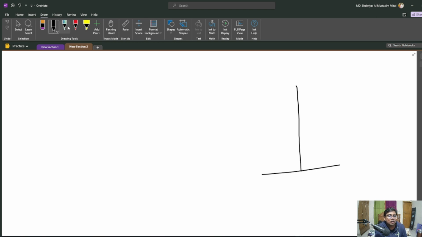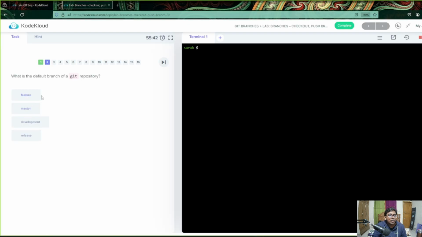Okay, so we will understand gradually what is happening. This is the main branch. What is the default branch of a git repository? Which is basically main, but in git, sorry, it is master, but in GitHub it is main.